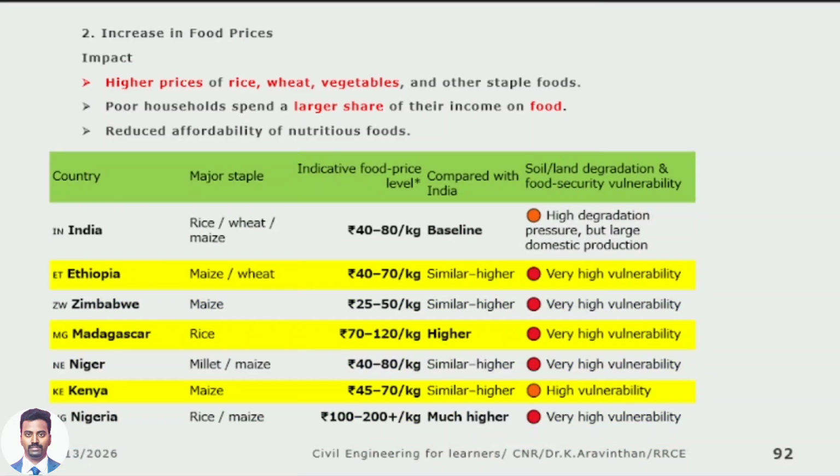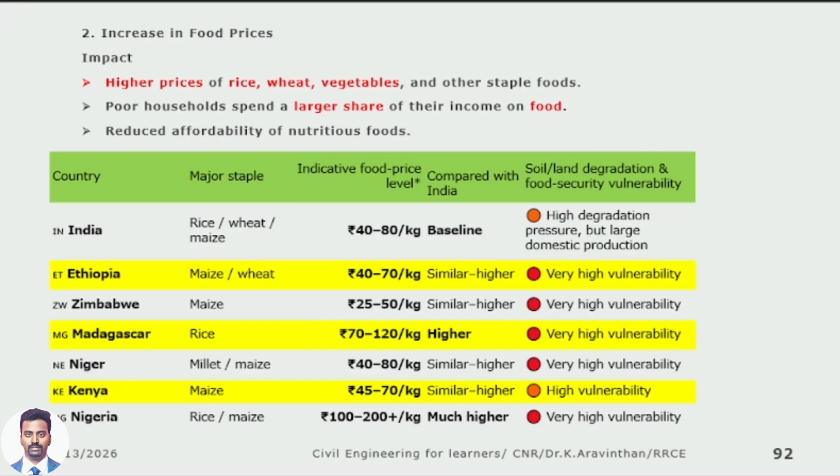Next thing, increased food shortage. Sir, which country is severely affected? You see, increase of food prices. Sir, in India, what is the price of 1 kg of rice? Do you get it in 40 to 80 rupees? Leave the basmati rice. Basmati rice is only for biryani. For normal use I am asking. You will end up in 40 to 80 rupees per kg. But in some countries, they are lacking very high. They get the same rice for 70 to 120 rupees.